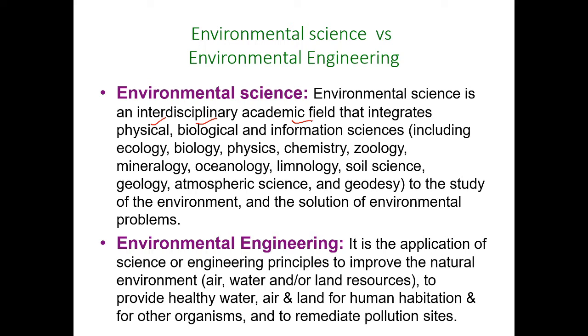Next, what is meant by environmental engineering? It is the application of science and engineering principles to improve the natural environment, air, water, and land resources, to provide healthy water, air, and land for human habitation and for other organisms, and to remediate pollution sites. Environmental science is academic oriented, whereas environmental engineering is field oriented. Here in environmental engineering, we are giving the solution with engineering principles.